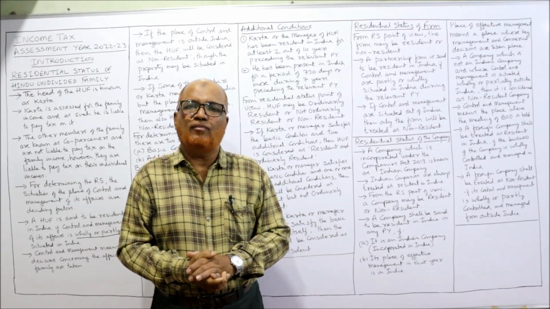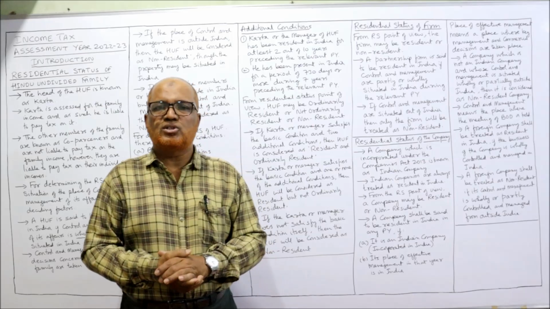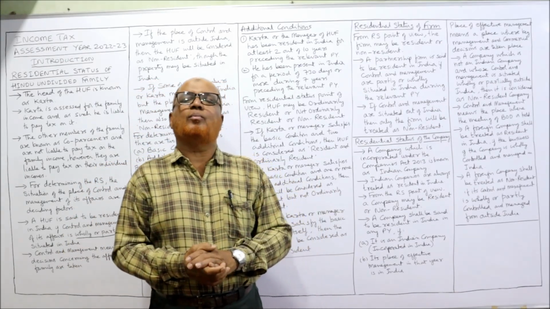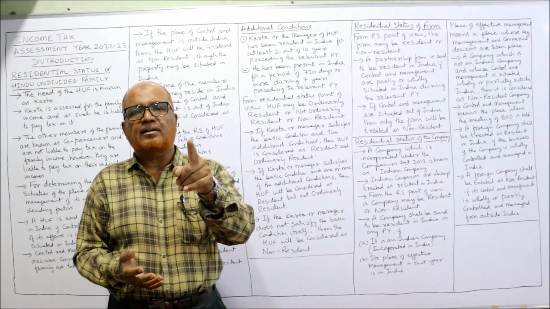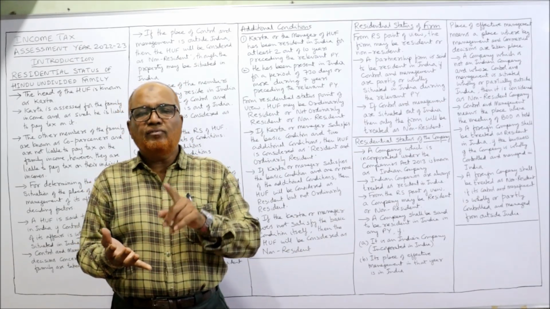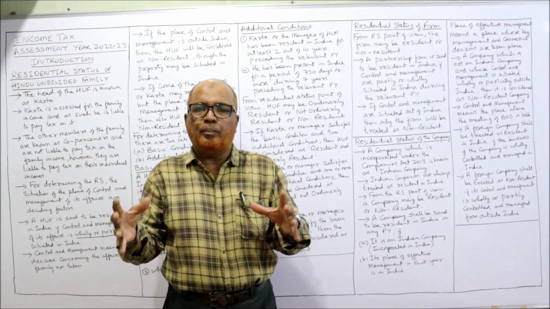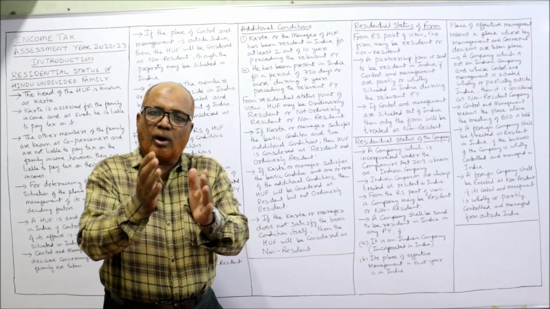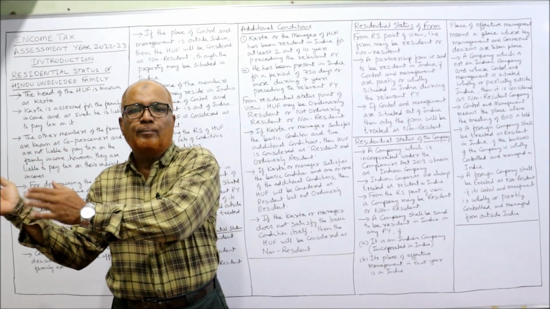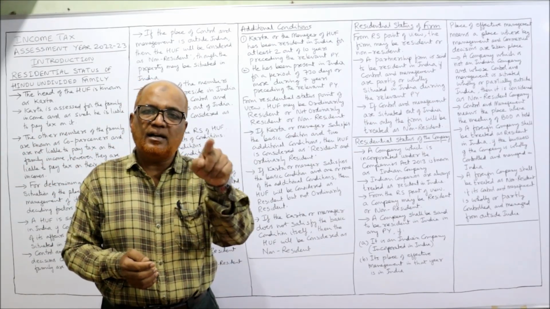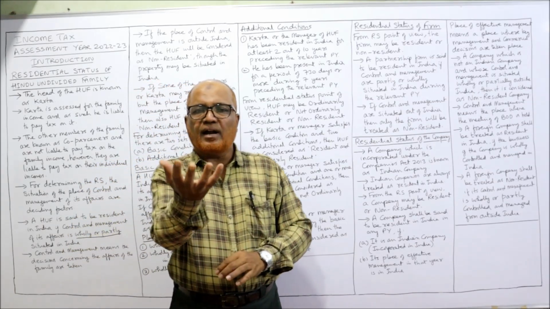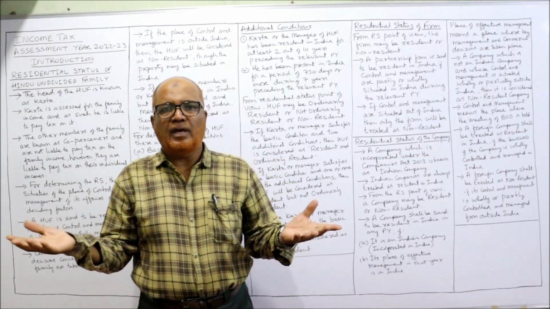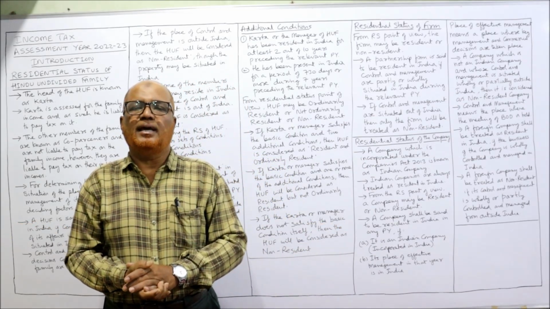Association of persons and body of individuals, just like joint venture, club, etc. In this association of persons or body of individuals, again, the deciding factor is the control and management. If the control and management of this AOP, association of persons, is wholly in India or partly in India and partly outside India, it is called a resident AOP. If the control and management of the AOP is completely outside India, then it is called a non-resident AOP.